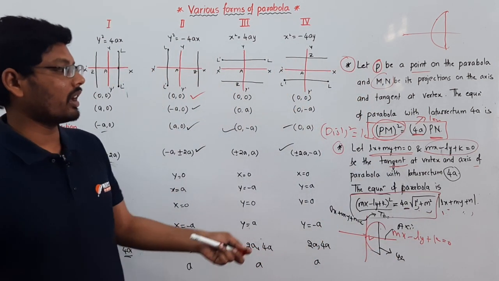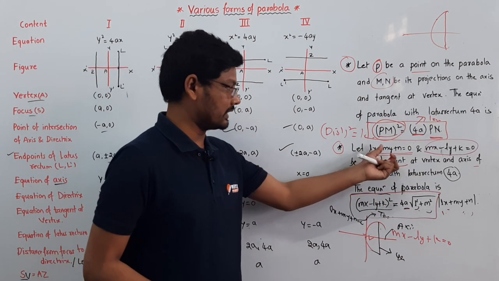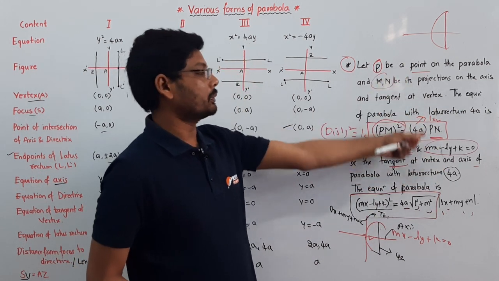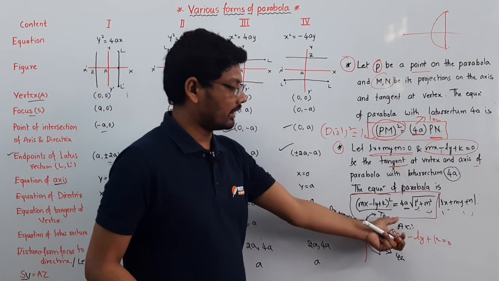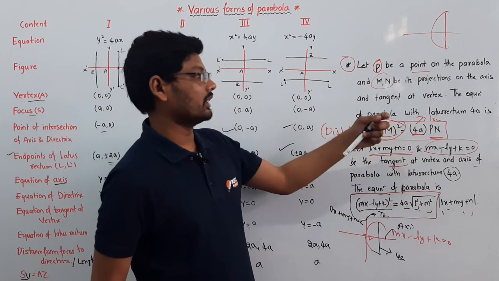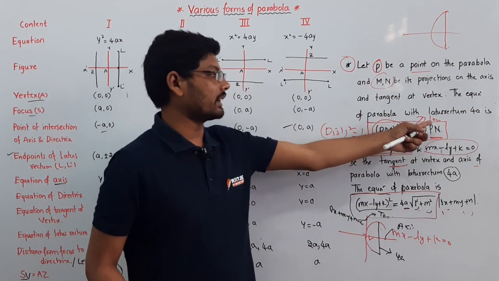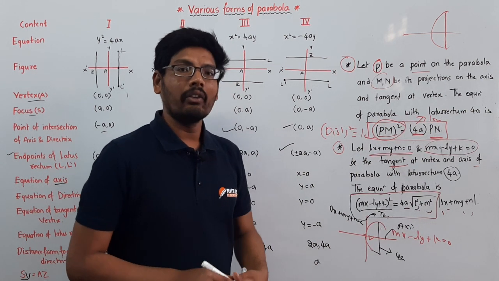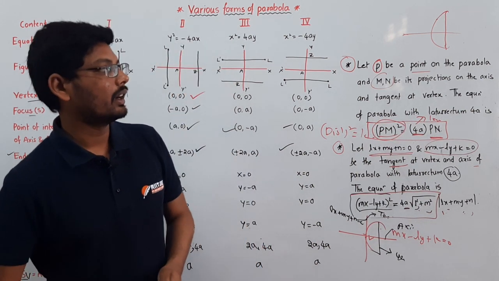If you substitute the tangent and principal axis equations, you get the equation of parabola with respect to the latus rectum.